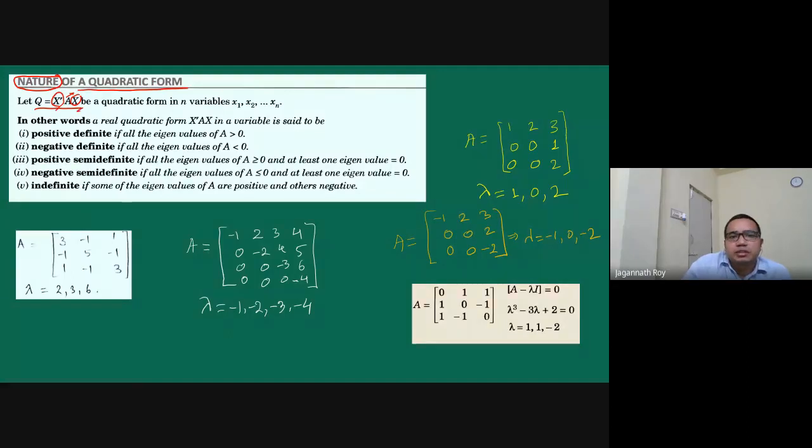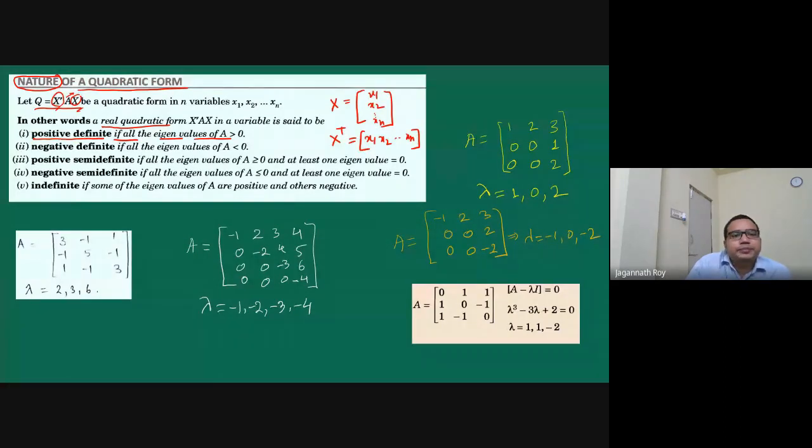X is x1, x2, up to xn, and X transpose is x1, x2, up to xn. So this quadratic form is called a real quadratic form, of course, since we are taking real coefficients. It is positive definite if all the eigenvalues of this matrix are positive.